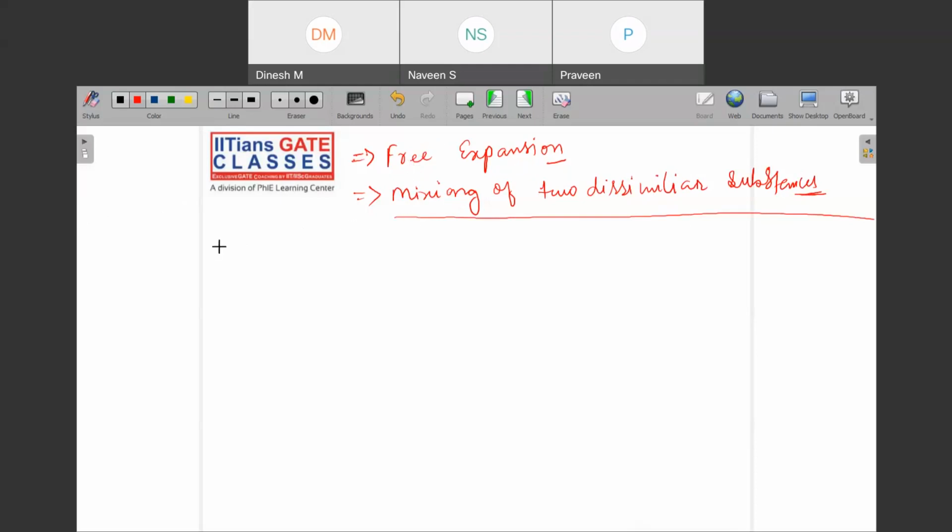So many times they have asked us which of the following is the cause of irreversibility. So you should be careful looking at the options. Okay.